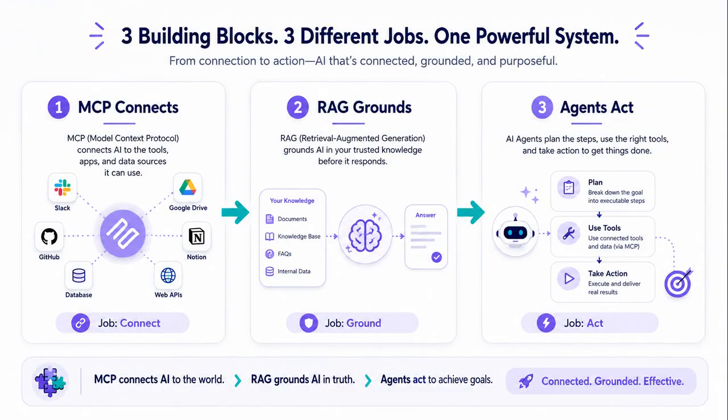Now let's look at three terms, three different jobs. MCP, RAG, and AI agents are often discussed together, but they do not mean the same thing. MCP connects AI applications to tools, data, and systems. RAG grounds AI answers in trusted knowledge. AI agents plan actions and work through tasks. The easiest way to remember the difference is simple. MCP connects, RAG informs, and agents act.